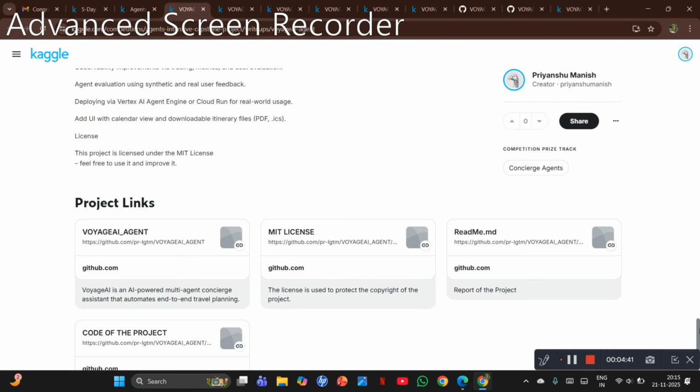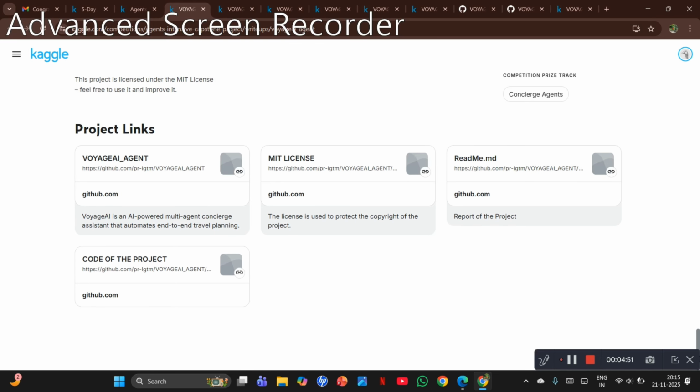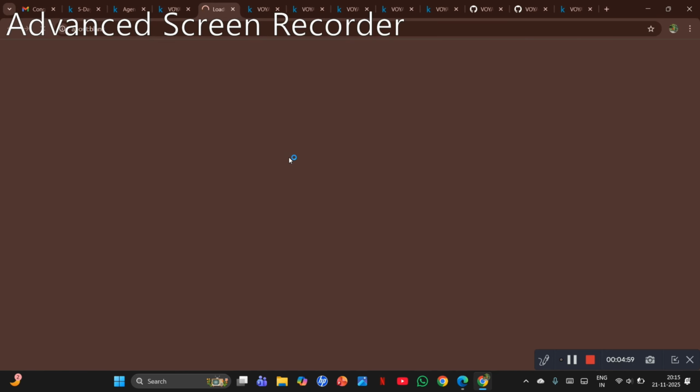We all just want our license, a copyright, so that nobody will plagiarize this kind of project which you have made so sincerely, hardworking, and tediously. Now the license I have got is my MIT license.